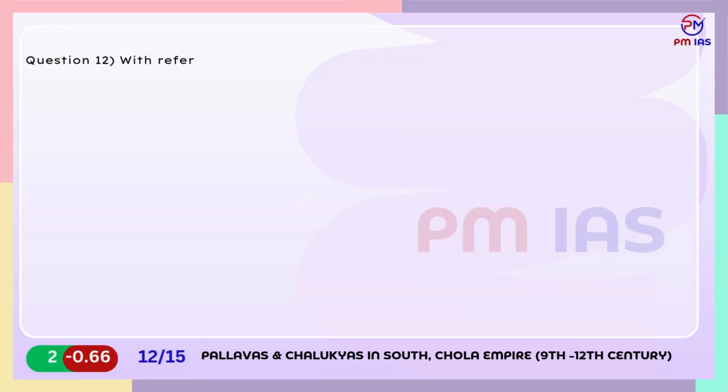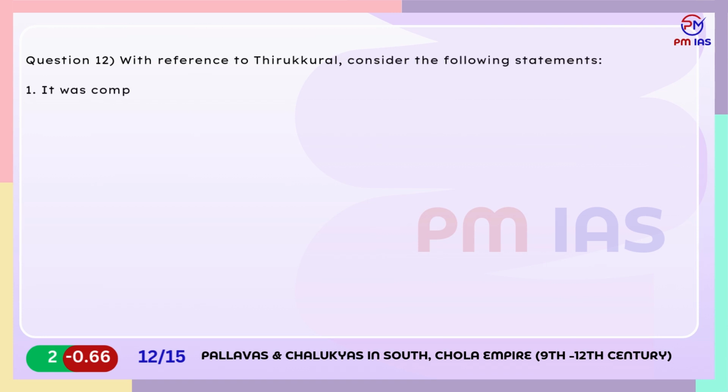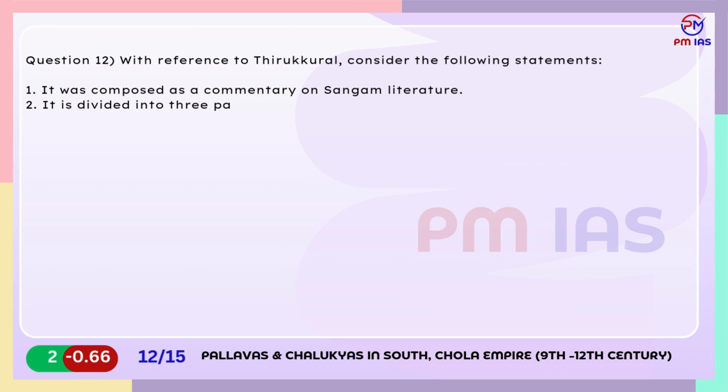Question 12. With reference to Thirukkural, consider the following statements. 1. It was composed as a commentary on Sangam literature. 2. It is divided into 3 parts related to virtue, wealth and love. Which of the statements given above are correct?